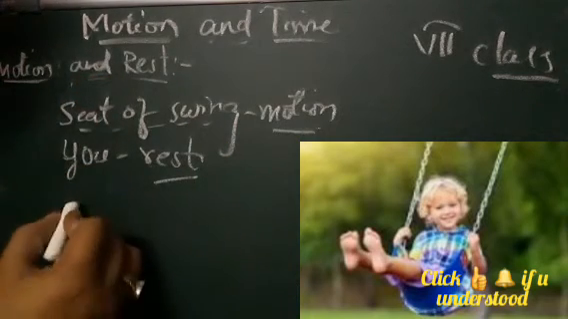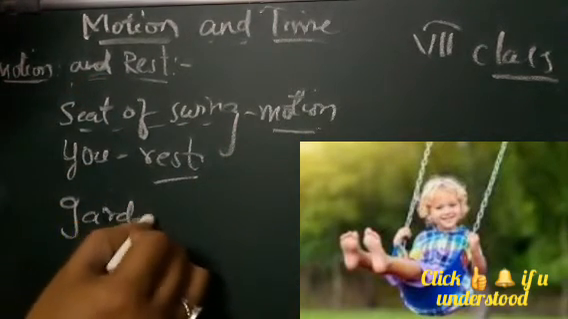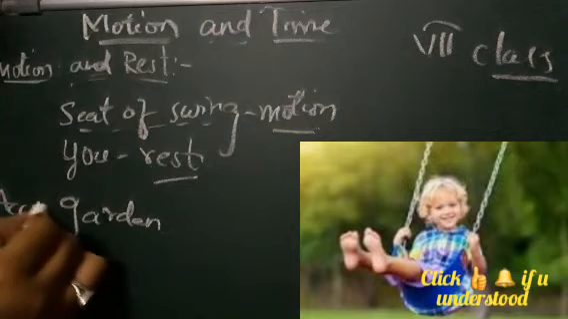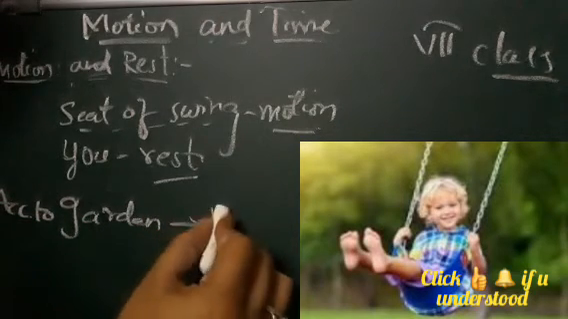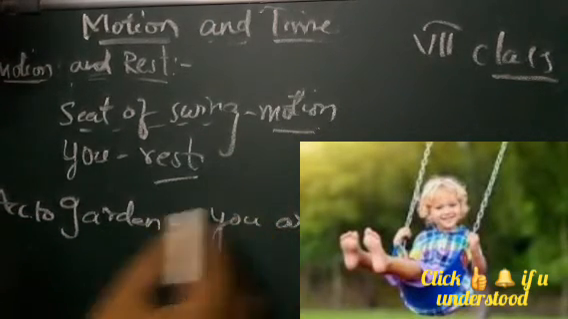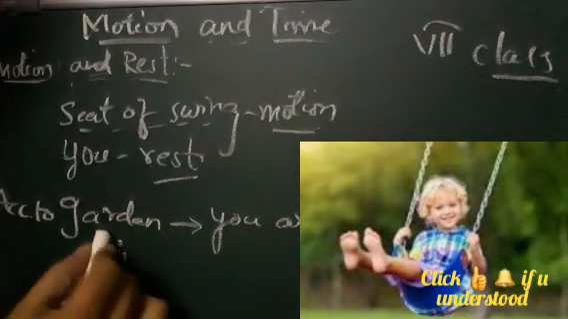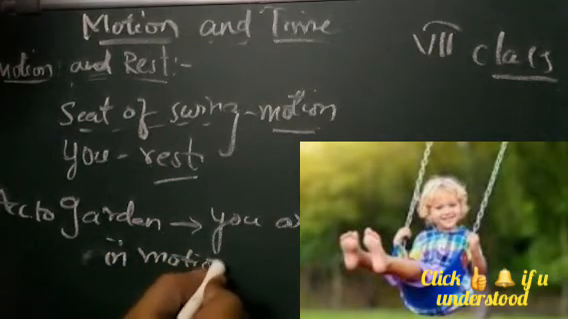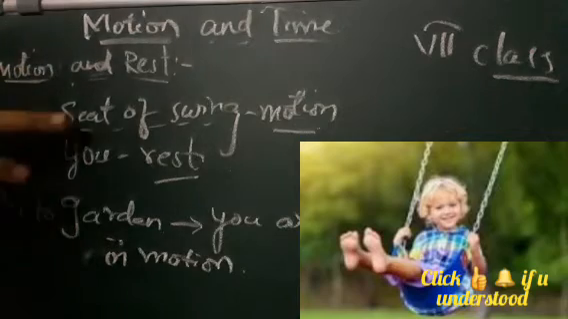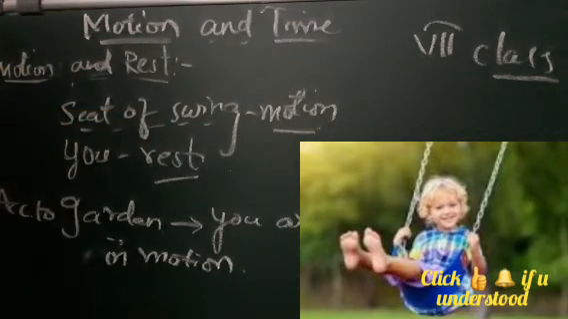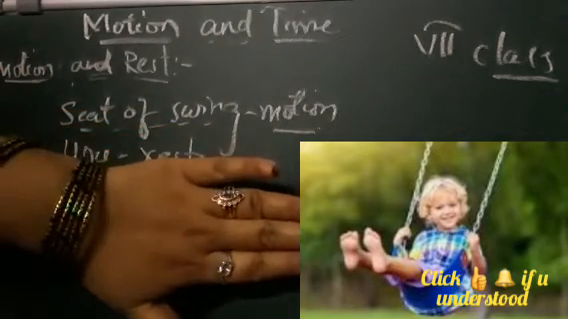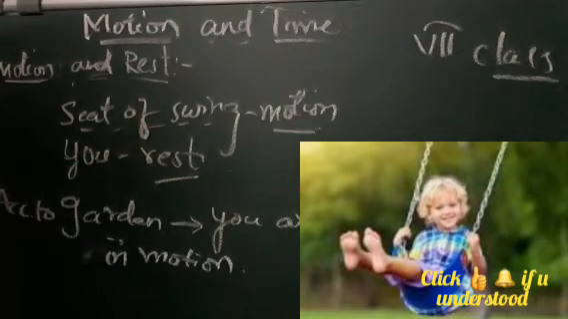But if you see according to the garden, you are in motion. Okay, you are in motion. According to the seat, suppose you don't think of the garden, you just think of the seat. If you think of the seat, you see that you are at rest and the seat is in motion.